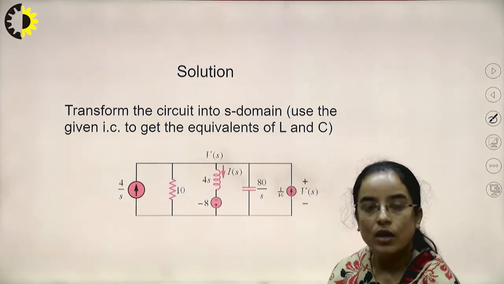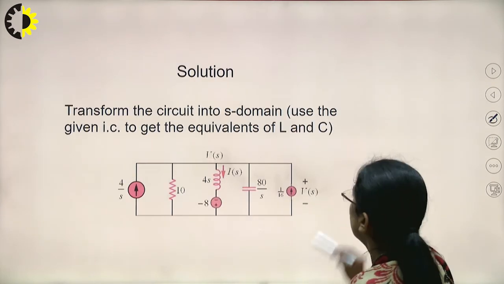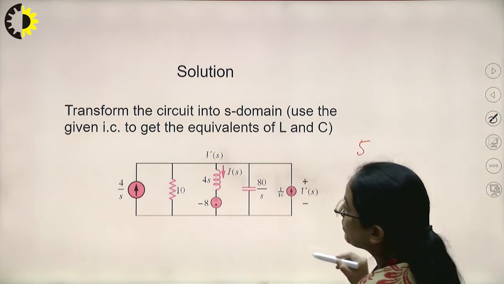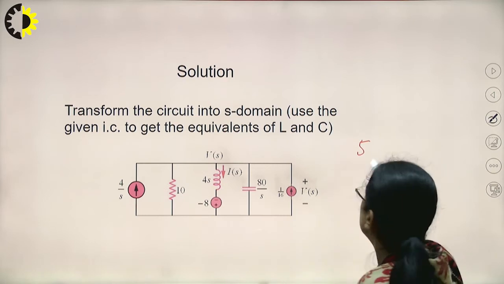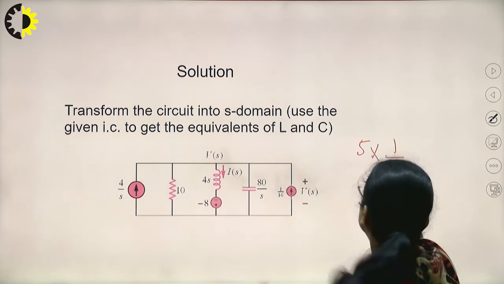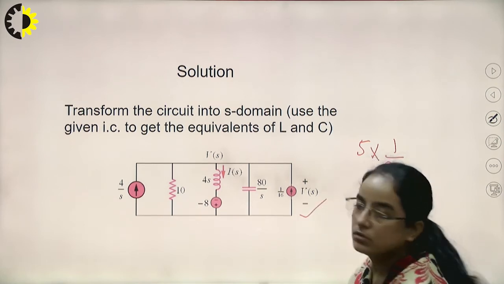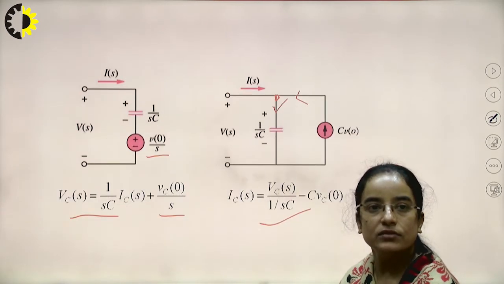How 1/16? See, this is the 5 volt, and this value of the capacitor is 1/80. So 1 by S into C into this, this is 1/80, so it will be 1/16. And it will represent the current source, as we had discussed here.